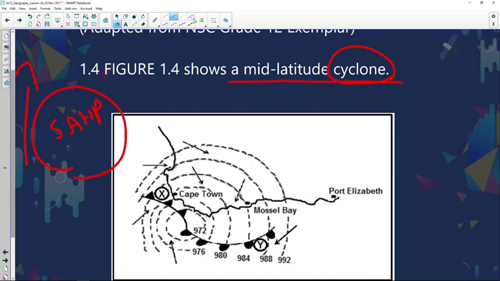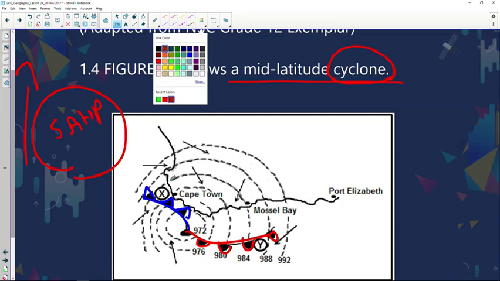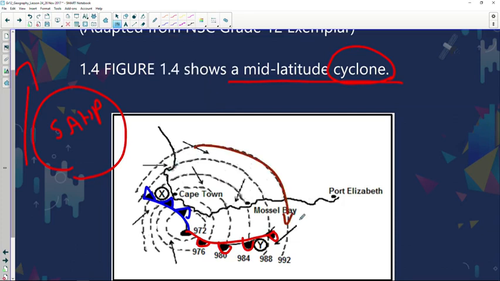As you can see, very easy to identify, mid-latitude cyclones consist of a cold front, and attached to the cold front is the warm front. Now I'm just going to fill in my information over here because that's what we've learned during our theory bit. As you can see, the cold front is the leading edge of the cold air. Between the cold front and the warm front is the warm air, and in front of the warm front is the cold air as well. We know it's a cyclone in the southern hemisphere because look at the clockwise circulation.